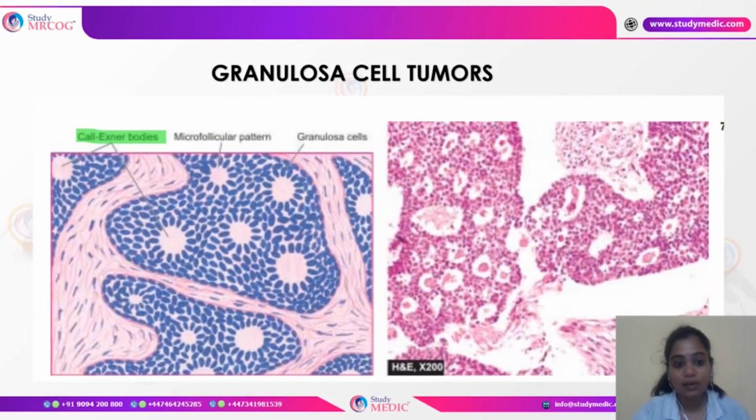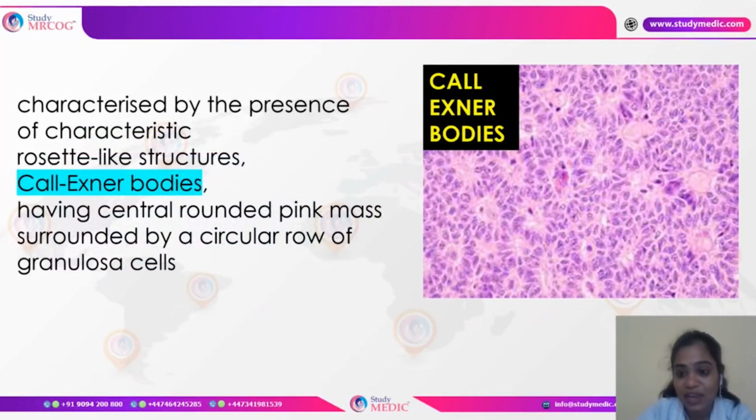And then we have the granulosa cell tumors. The characteristic feature is the Call-Exner bodies, which is very important. As you can see, they are characterized by the presence of characteristic rosette-like structures. So here you can see a central mass which is surrounded by granulosa cells, which is a granulosa cell tumor. You will have a center around which it will be arranged. That is called Call-Exner bodies, which is a typical feature of the GCT or granulosa cell tumor.